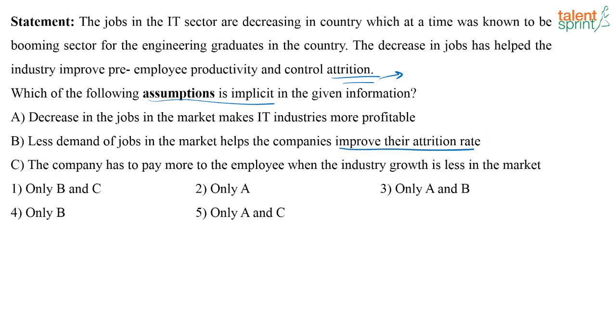See, attrition rate is not improving or it is not increasing. Basically, attrition rate is decreasing, correct? Because of lesser jobs available in market, the attrition rate is decreasing. It is not increasing, or it is not improving, or it is not going high. So this does not follow. The company has to pay more to the employee when the industry growth is less in the market.